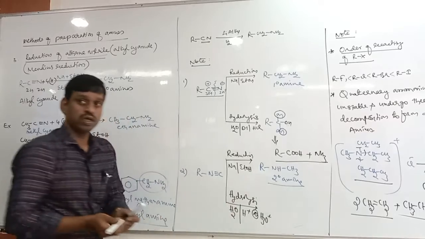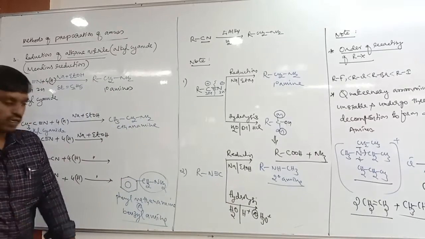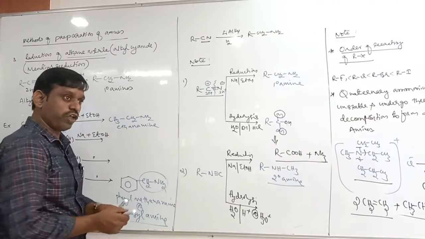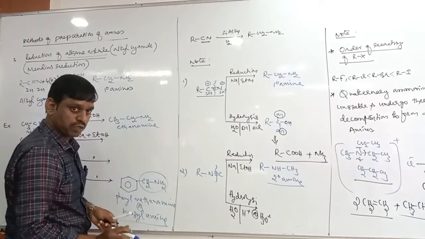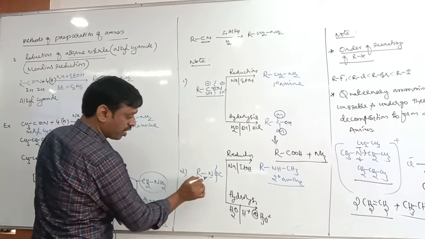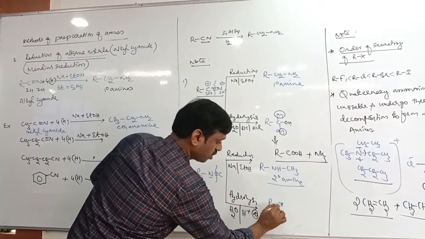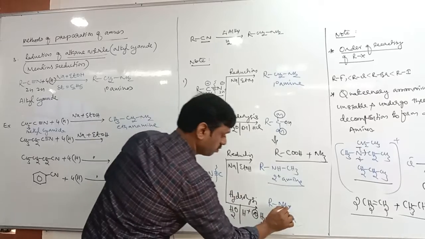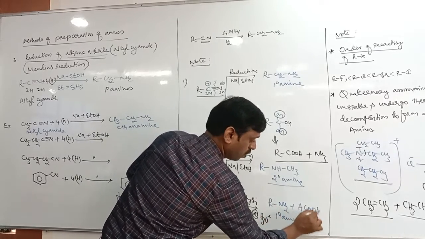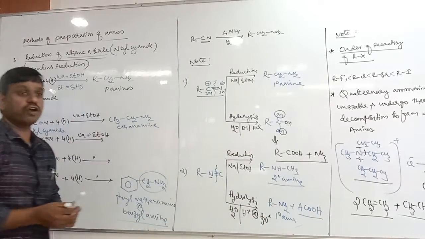It gives the same meaning. Now in hydrolysis, 3 bonds will be broken. When 3 bonds are broken, N becomes NH2. What do you get? Primary amine. Then this C becomes HCOOH, carboxylic acid, formic acid.